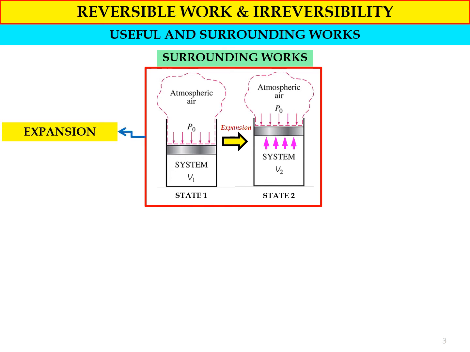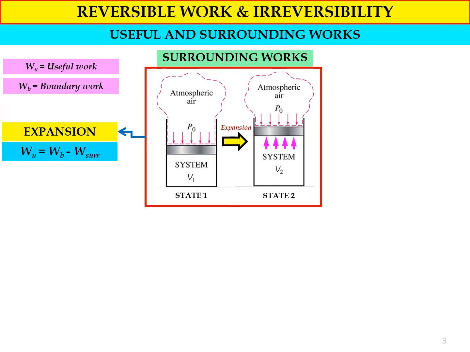So in terms of the expansion process, in terms of equation, if we analyze by using the first law of thermodynamics, we will get WU equal to WB minus W surrounding, where WU represents the useful work. So we can say that this useful work is the W net for the system. WB stands for the boundary work, the work that is produced due to the moving boundary.